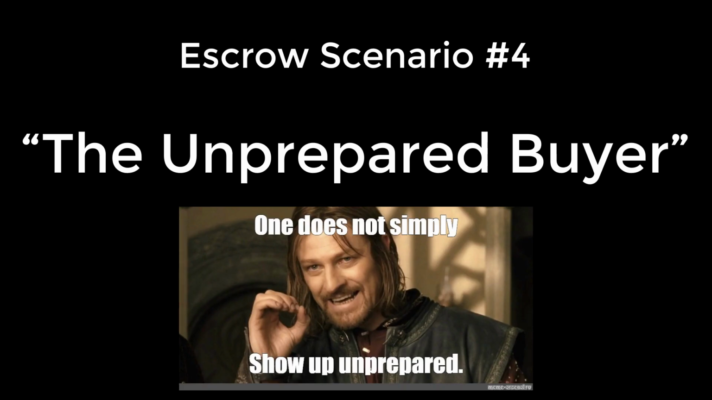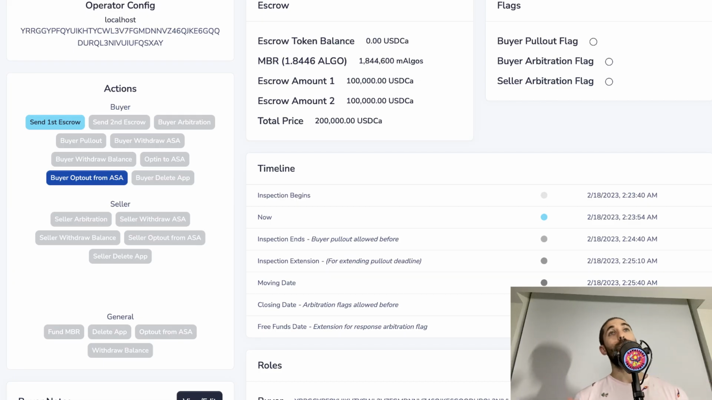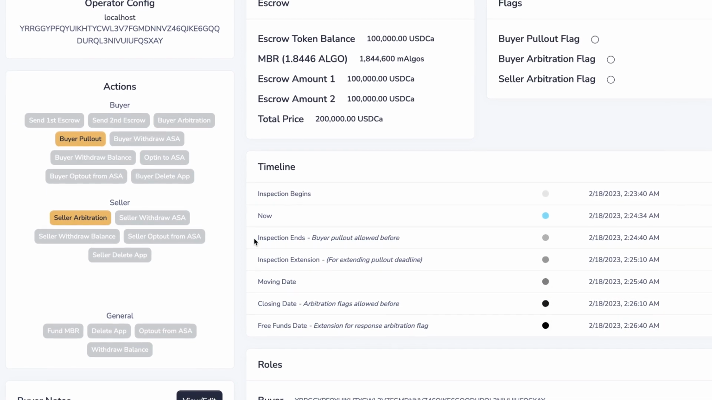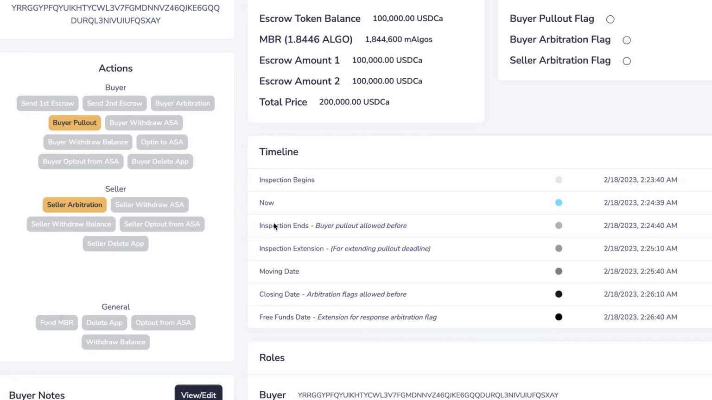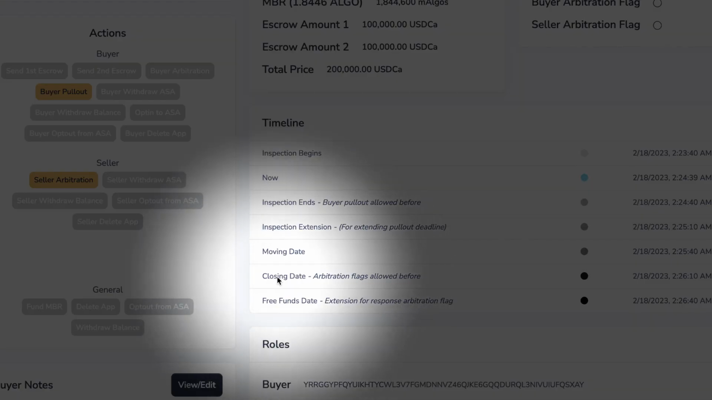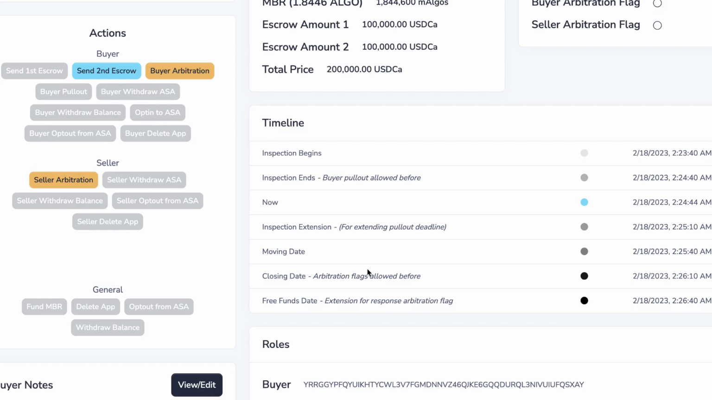This is the case of the unprepared buyer. So we're in the inspection period. The buyer is super excited, doing everything in their power to purchase this house, but they're going to take the risk and let this date elapse and hope that the financing comes through before the closing date. This does happen. It's not recommended. It's very risky, but it does happen, right?